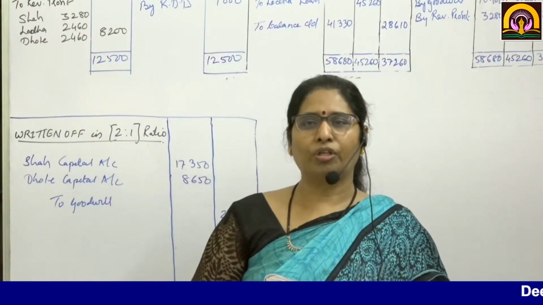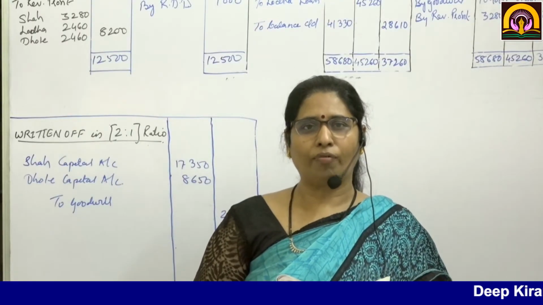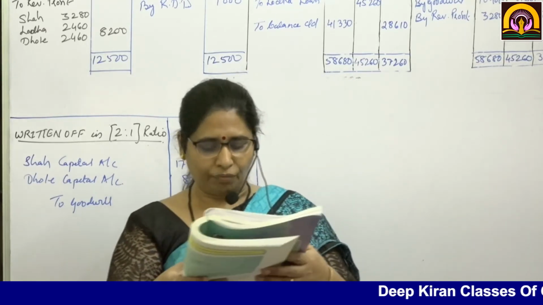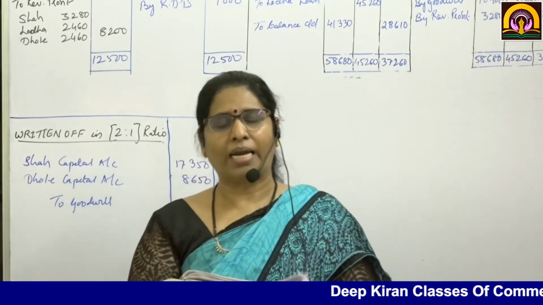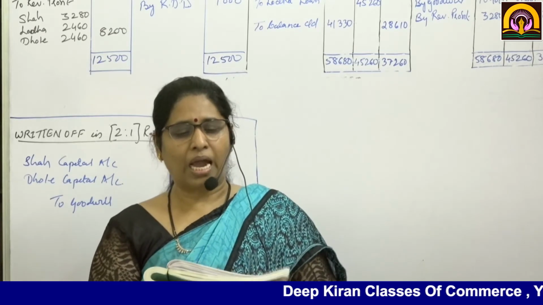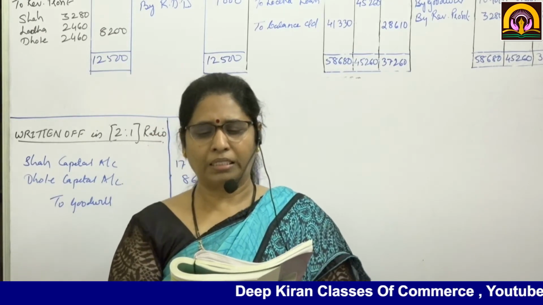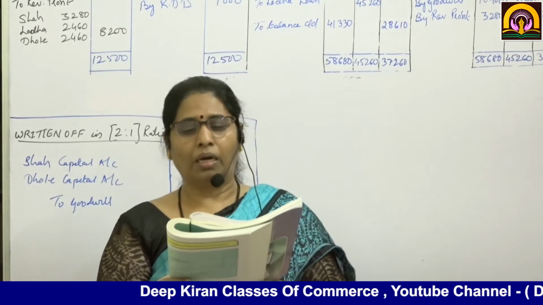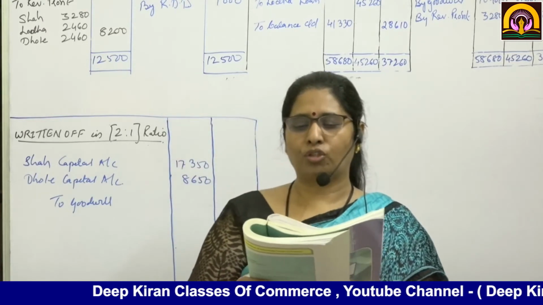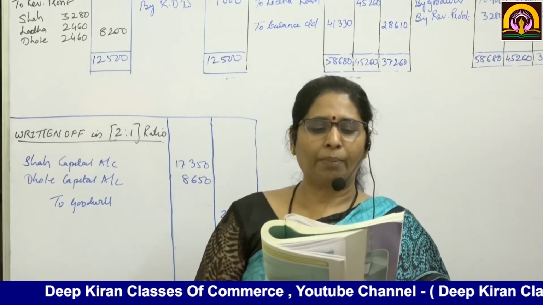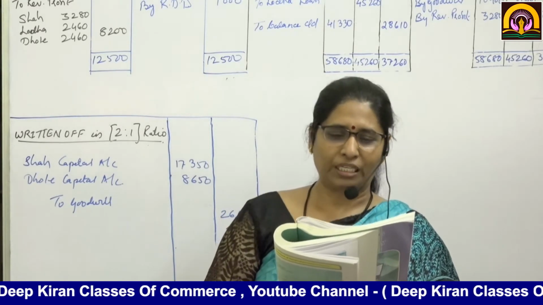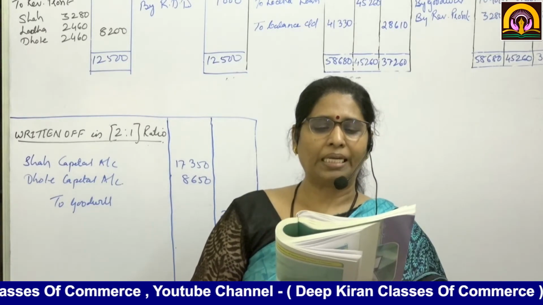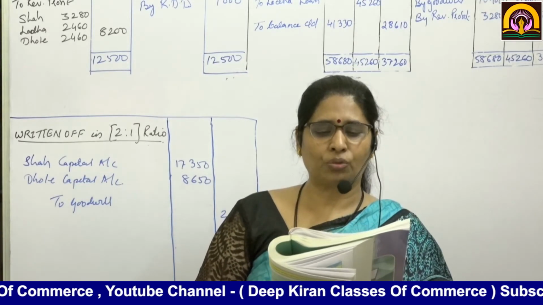Today we are going to do the last sum of retirement of a partner. Sum number 5 on page number 186. Shah, Lodha and Dole are partners sharing profits and losses in the ratio of 4:3:3. Their balance sheet as on 31st March 2019 is as given below.